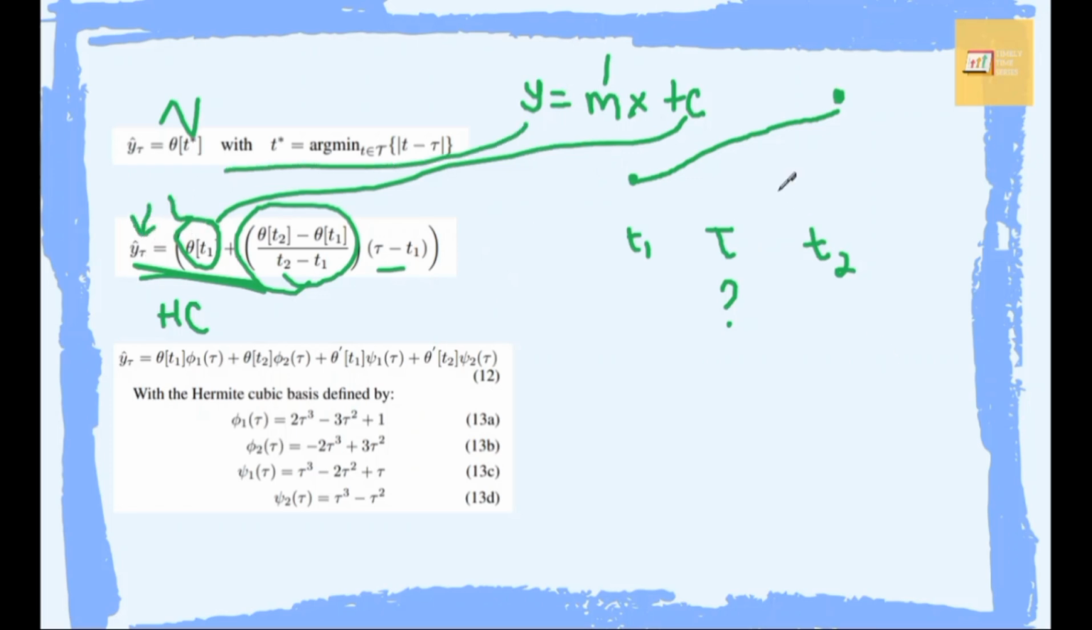Linear interpolation would be best used if we see the real data and there is a clear linear trend. But let's say that from t1 to t2 it is like this, like we have a cyclical pattern, then the Hermite-Cubic interpolation would be best suited.